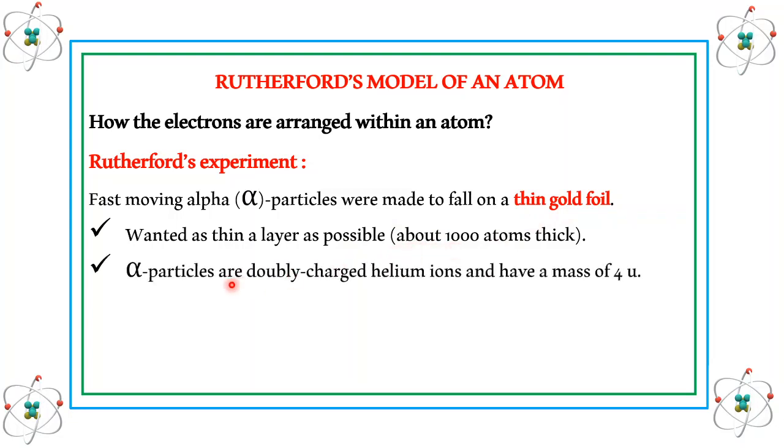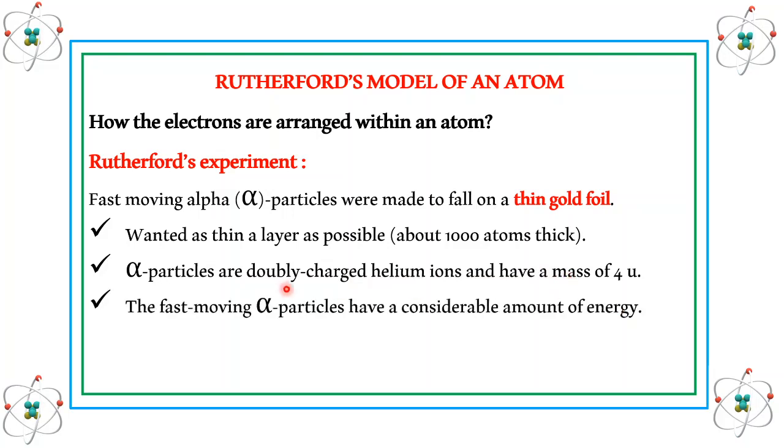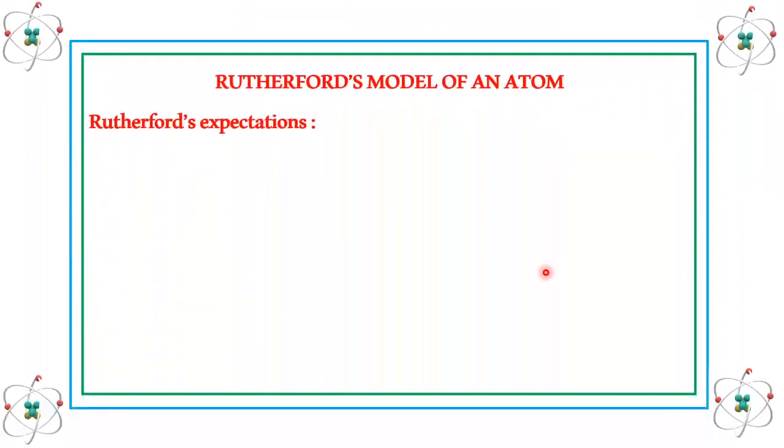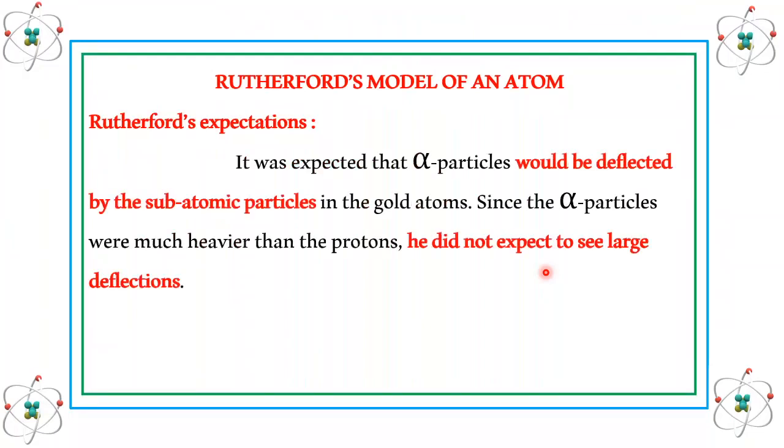Again, he chose alpha particles because alpha particles are doubly charged helium ions and have a mass of 4 atomic mass units. Alpha particles have very high kinetic energy, so they can bombard the gold foil easily. So by his alpha scattering experiment, he had a certain expectation.